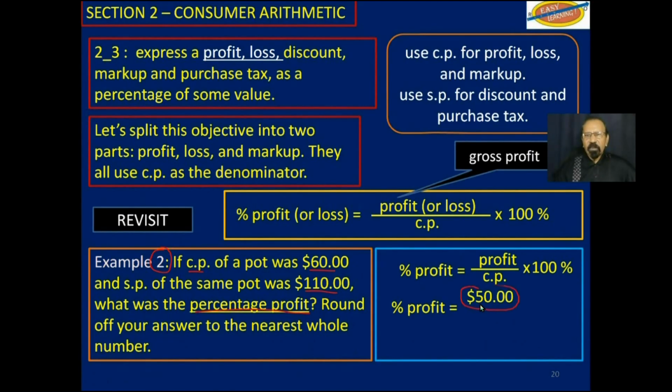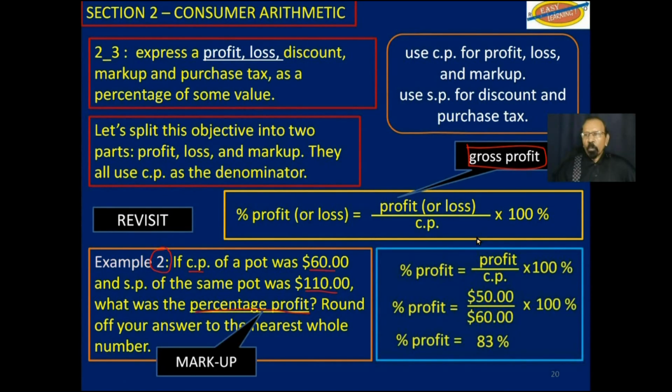Now, you see this 50 that we put here? That is actually the gross profit. This is not the money that the businessman actually earned, because he had to spend some money for overhead in that $50. And then we came up with 83% profit. But that is not net profit. That is gross profit. If we express it like this, it is actually called the markup. So markup may be expressed as a percentage or as a fraction.